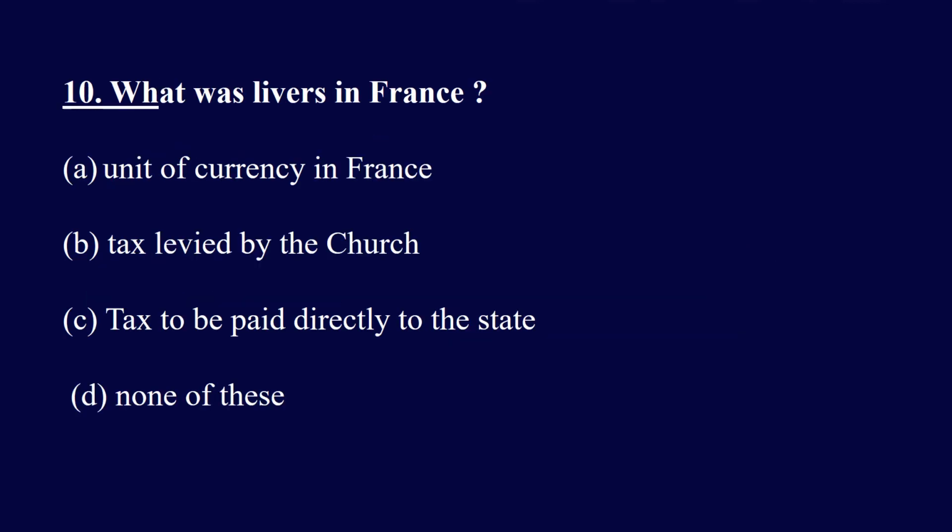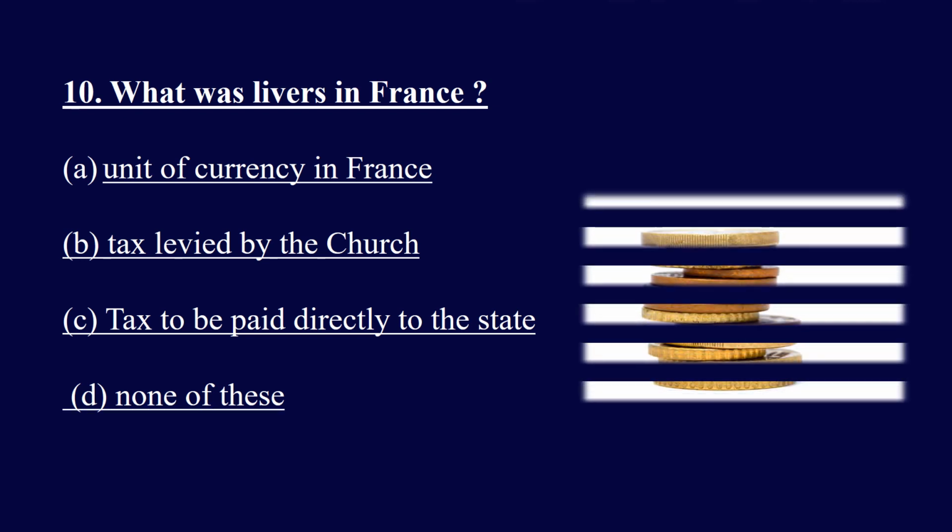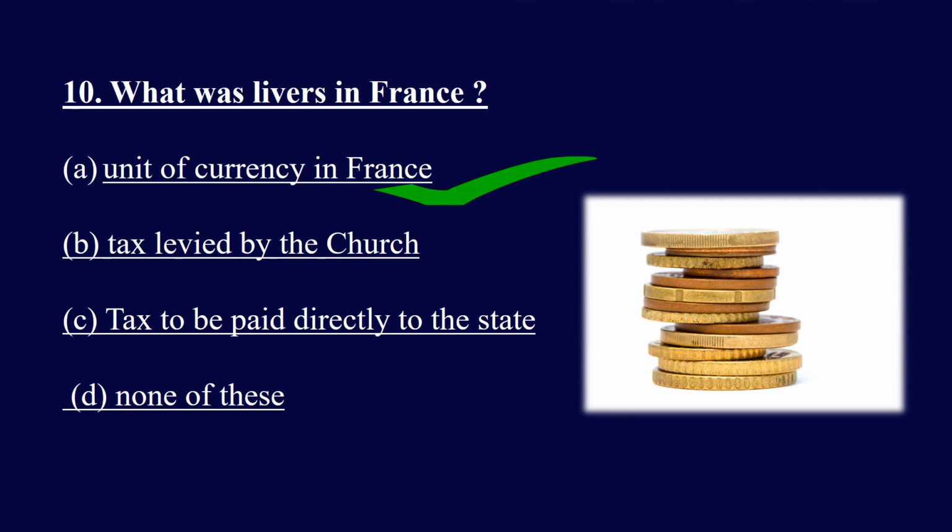Question 10. What was the livre in France? And the options are A. Unit of currency in France. B. Tax levied by the church. C. Tax to be paid directly to the state. D. None of these. And the right answer is unit of currency in France. The livre was the unit of currency in France.